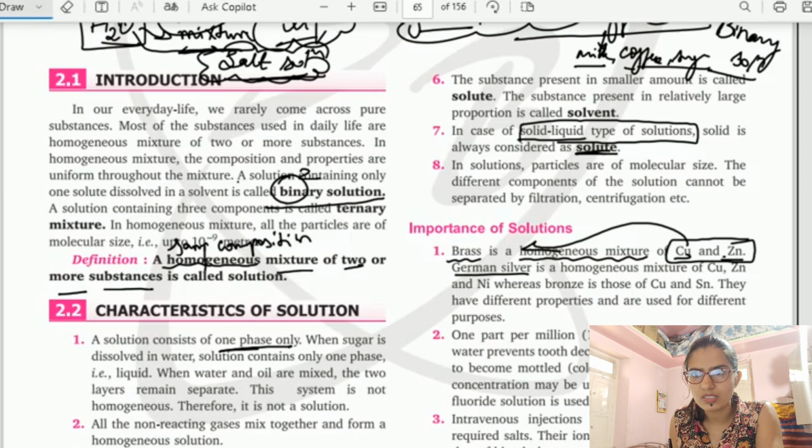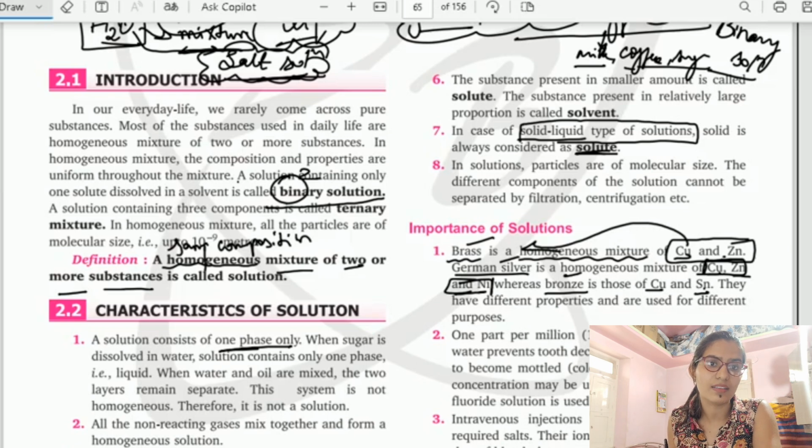Similarly, German silver is a homogeneous mixture of copper, zinc and nickel. Bronze is a mixture of copper and tin. When copper and tin are mixed, I get a new homogeneous mixture, bronze. So the examples for solid solution are brass, German silver and bronze. All three are examples because two or more metals are mixed.